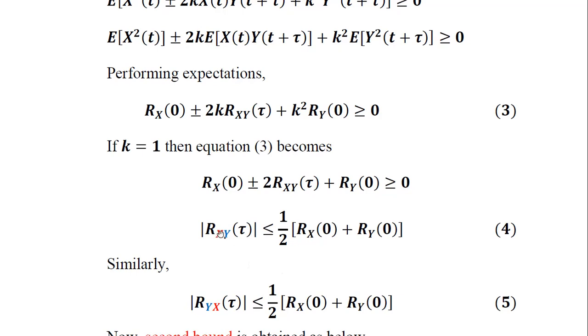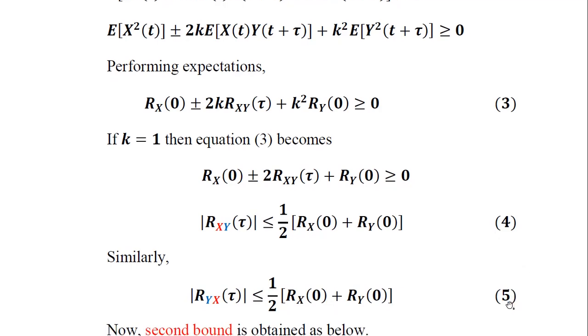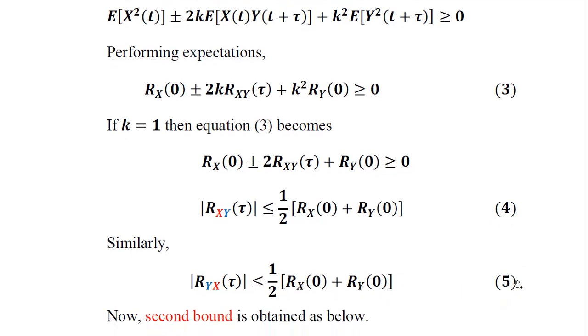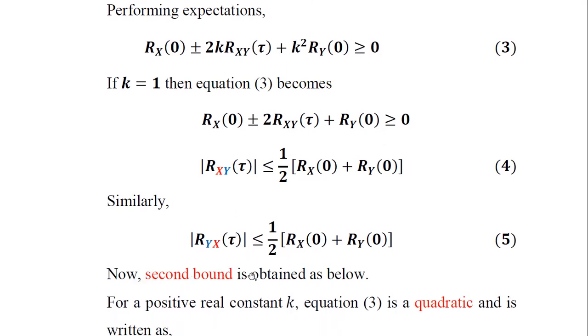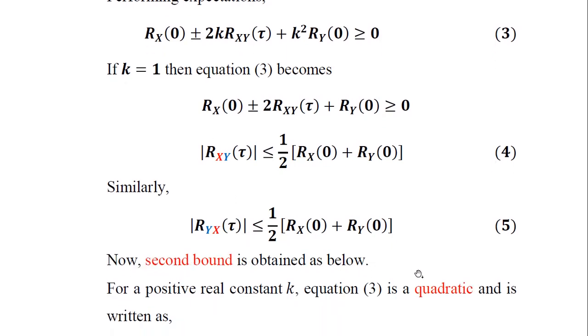Similarly, we can also change the order of x and y, so that y is not shifted and x is time shifted. Even in this case we observe the same condition as in equation number 4, and the same bound applies to equation number 5. So the limit on the cross correlation function is not affected by a change in the order of the time shift. Let us look into the second bound or limitation of the cross correlation function.